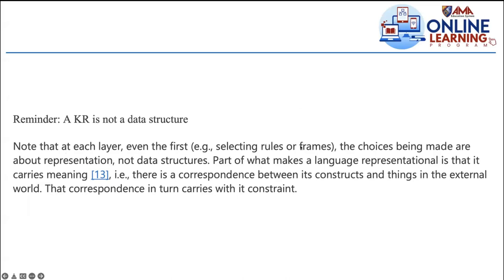Because representation has meaning, as mentioned here. Part of what makes a language a representation is that it carries meaning. There is a correspondence between its constructs and things in the external world. The knowledge representation has a meaning, unlike the data structure. That correspondence in turn carries with it a constraint, so there is a limitation. And the meaning there is connected to the external world that we associate to that correspondence.